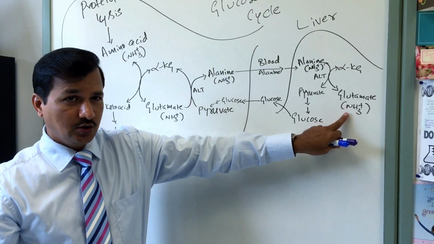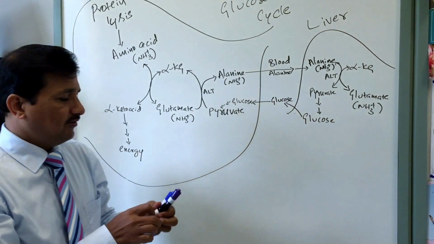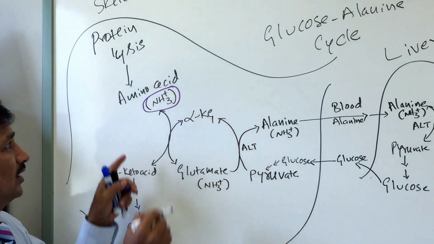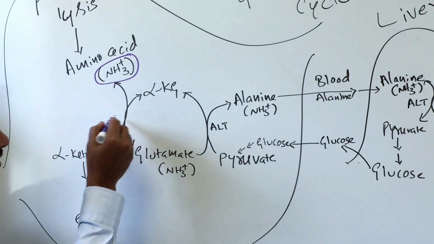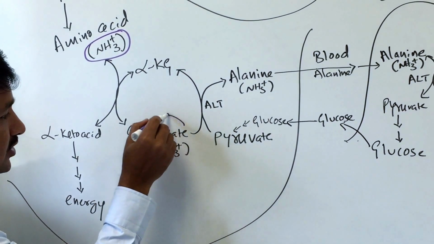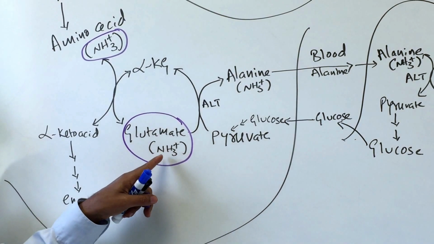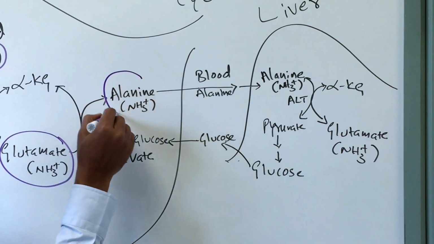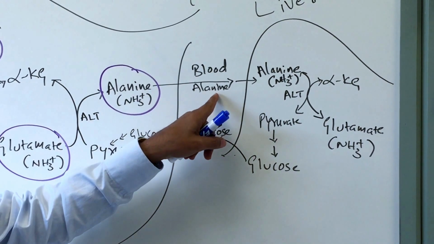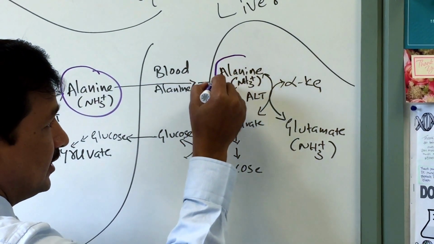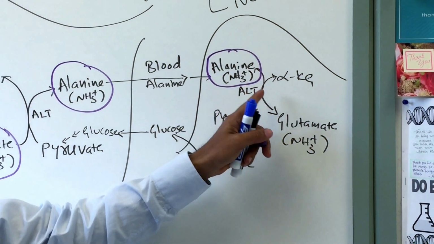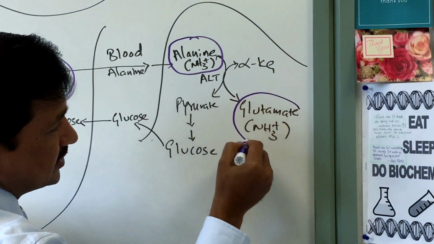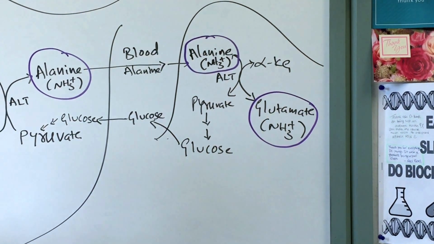That's what we wanted to know, what happened to the amino nitrogen. So all the way from skeletal muscle we brought this amino nitrogen. Here is the amino nitrogen. It was there in the amino acid. Then we conducted a transamination reaction. So now your amino nitrogen is there in the glutamate. Now we have conducted an alanine transamination reaction, and now your amino group is there in the alanine. Alanine gets into the blood. Now the amino group is there in alanine present in the liver. Now that we have conducted a transamination reaction in the liver, your amino group is there in the glutamate. Now let's see what happens to that.